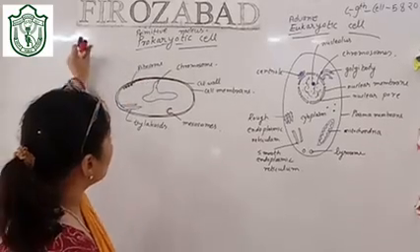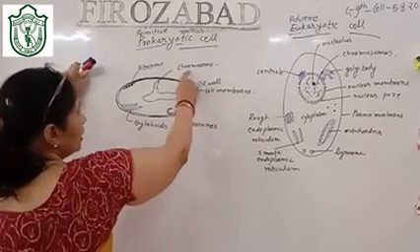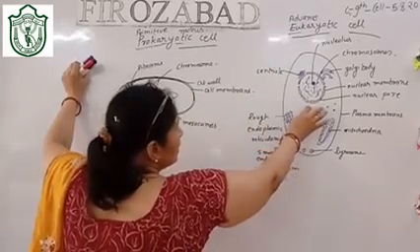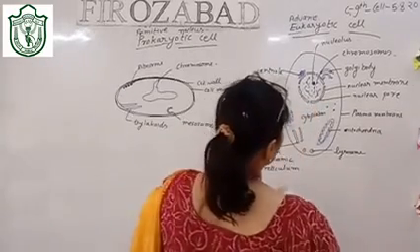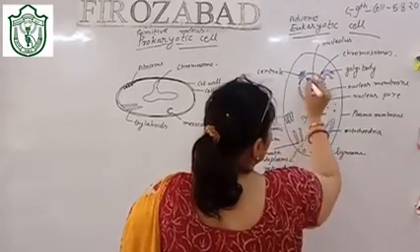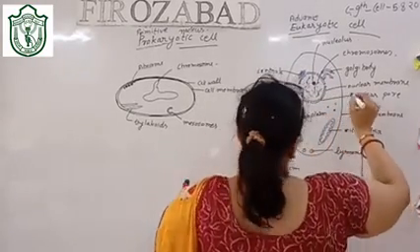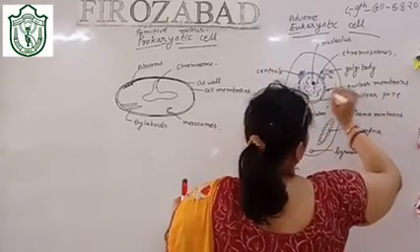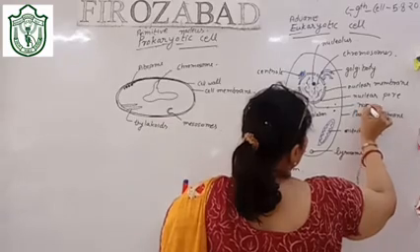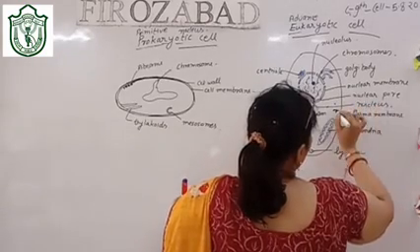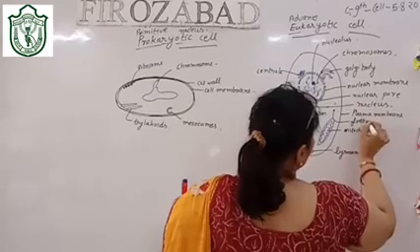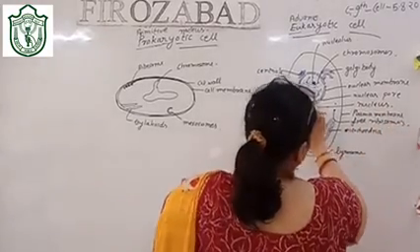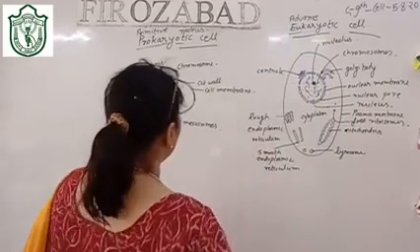Now you can see I have written the word chromosome, no nucleus. As you can see, nucleus is present here. I have written this whole structure. What is this? This is nucleus. And these are three ribosomes. Okay. Now, you find the nucleus here, but you don't find any nucleus here.